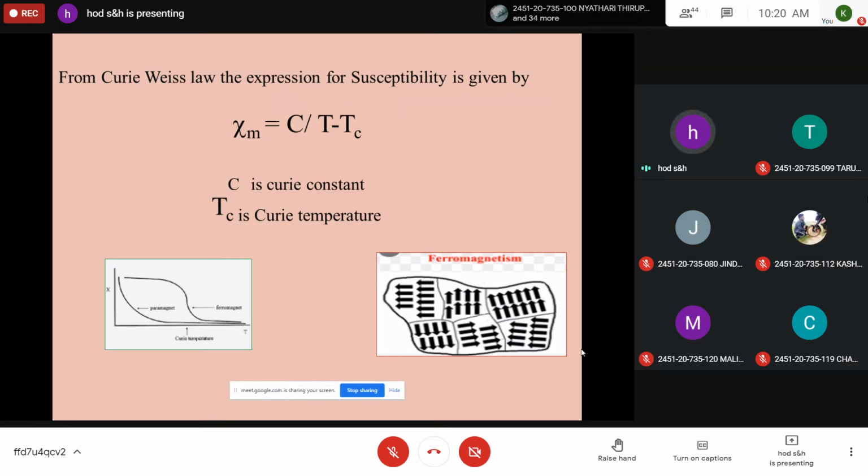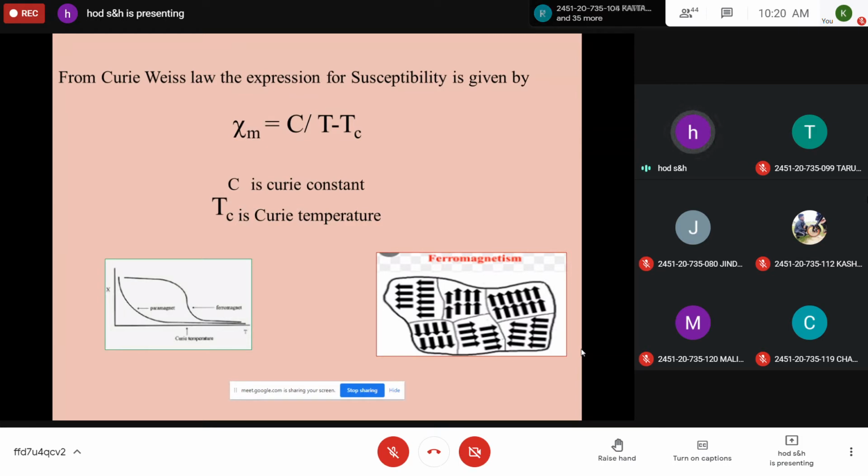And you see in the figure also, in a ferromagnetic material, all domains have a specific orientation in one particular direction. There is no random movement. So in each region, it has a certain magnetization, magnetic moment. And up to Curie temperature, it is a ferromagnet. You can see the graph. And above Curie temperature, it is a paramagnetic material.